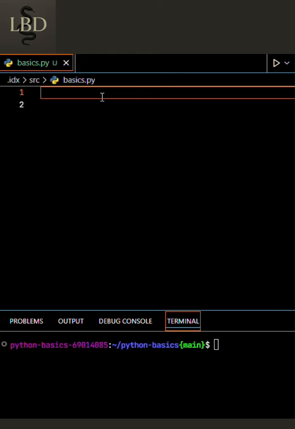Hey folks, let's talk about lambda functions, the quick and dirty way to write functions in Python. A lambda is basically a tiny anonymous function. Instead of writing a definition for a full function, you can create a lambda in one line. Think of it this way.